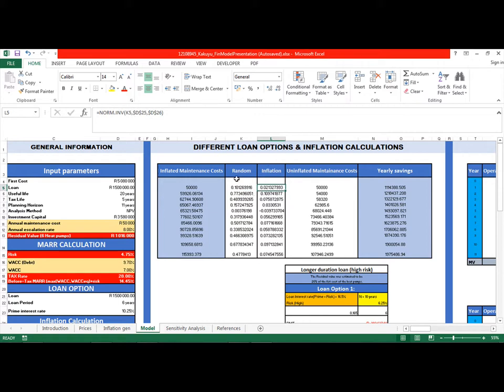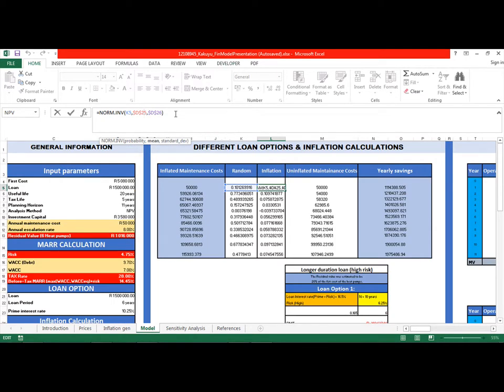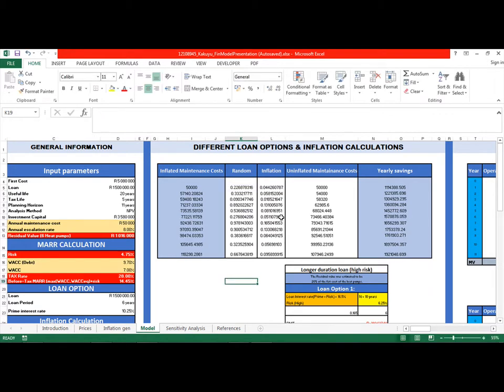How I did it was I put all the random probability, that is random numbers, underneath a normal distribution. So the probability was random numbers between 0 and 0.999, and then the mean, which is right here, a mean of 0.7697, which is the mean of all the inflation values from 1987 to 2017. Then the standard deviation of those values, to get a random number that is generated under a normal distribution. And as you can see, it keeps changing and changing, which also accounts for the uncertainty in the inflation.